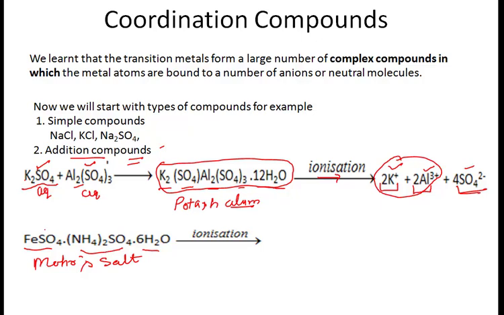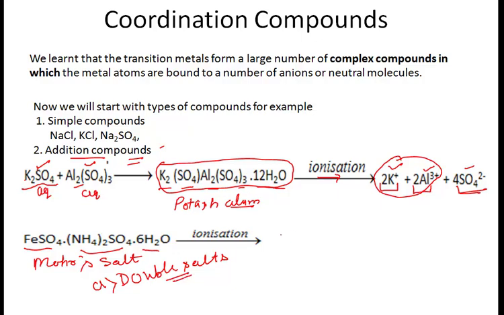When aqueous solution of ferrous sulfate and ammonium sulfate are recrystallized, we get Mohr's salt, and these compounds are called double salts. So this is one category of addition compound, that is double salts. Now how will it ionize?